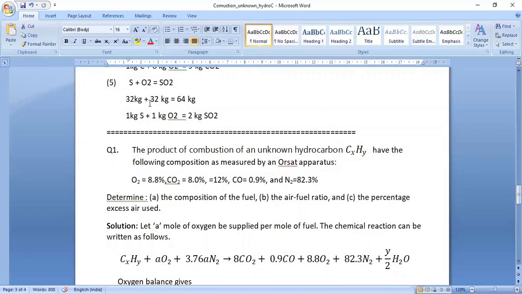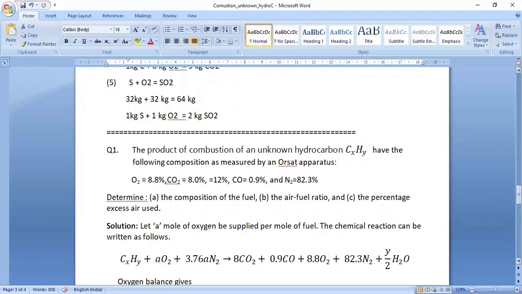So 32 kg sulfur requires 32 kg oxygen and it forms 64 kg SO2. Or 1 kg of sulfur needs 1 kg of oxygen and it forms 2 kg of sulfur dioxide. In this way, we can write the combustion equation for individual constituents.